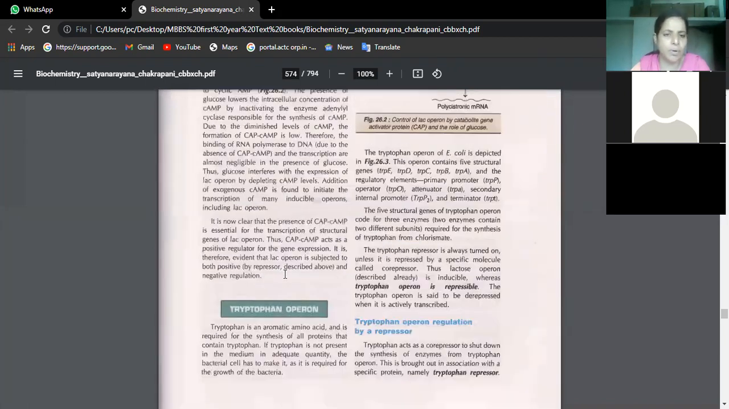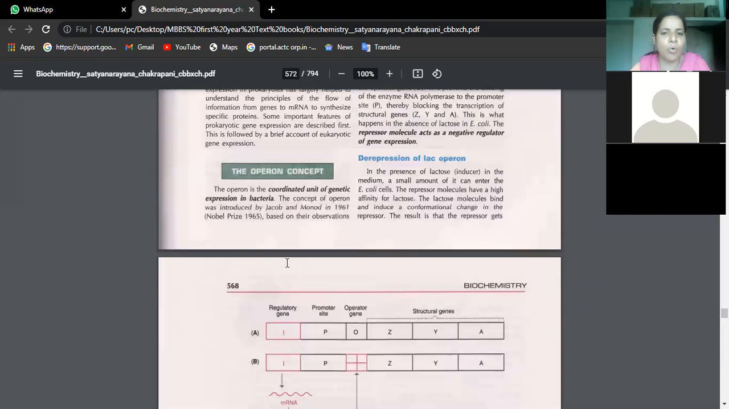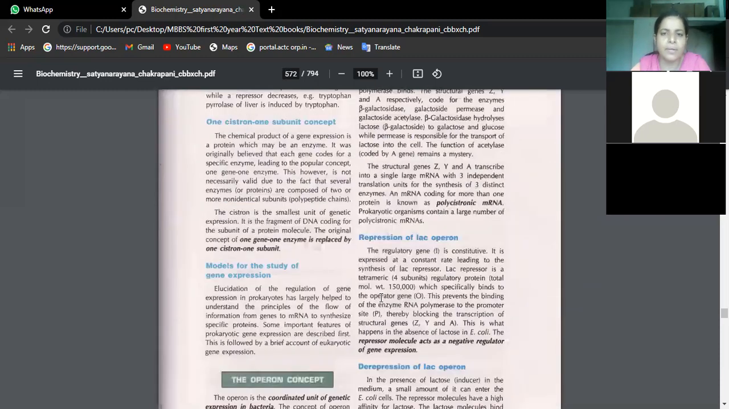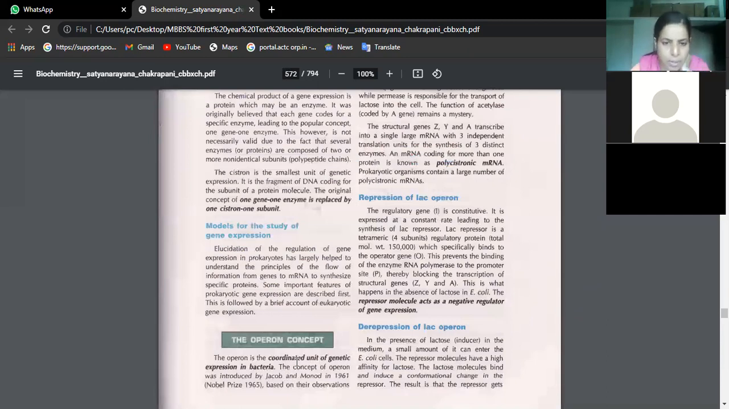Tryptophan operon is not required. Till negative regulation is given, so till that point we are supposed to understand what this Lac Operon is. Okay, then. So see here, this means a coordinated unit of genetic expression in bacteria. Like we have coordinated units of genetic expression in human beings also, no?